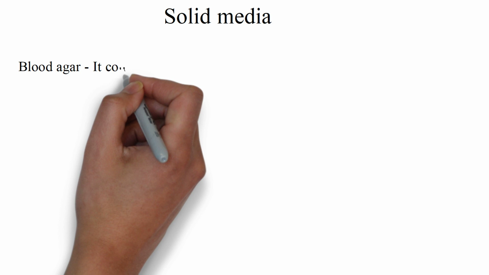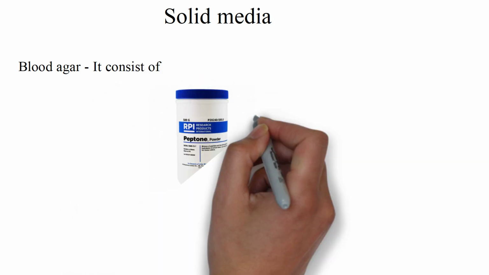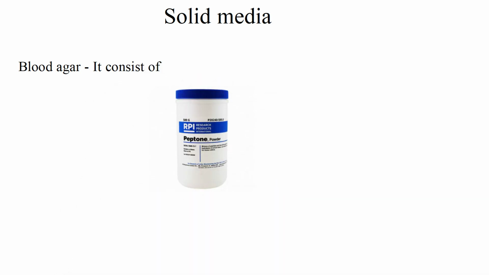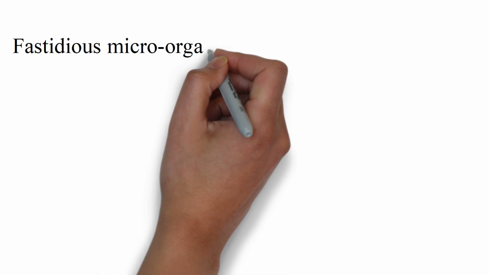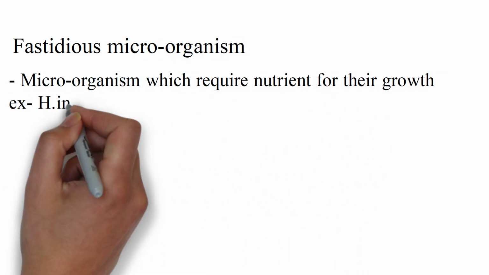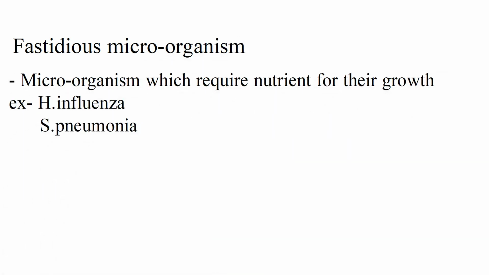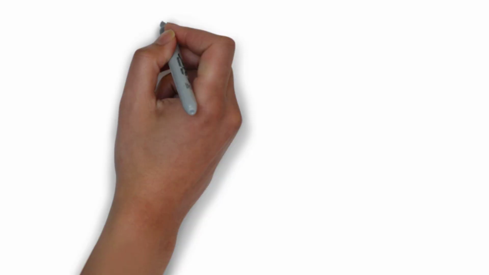Solid media. Blood agar is a type of solid media. It consists of peptone, which is partially digested protein, agar, and RBCs from sheep and cow. It is used to grow fastidious microorganisms. Fastidious microorganisms are those which need specific nutrition for their growth. Without the nutrition, they cannot grow. For example, Haemophilus influenzae and Streptococcus pneumoniae.